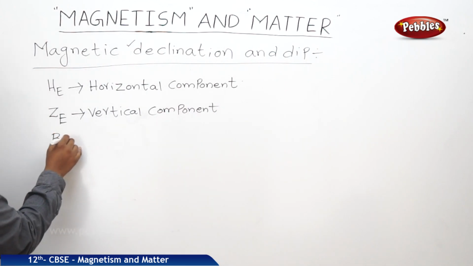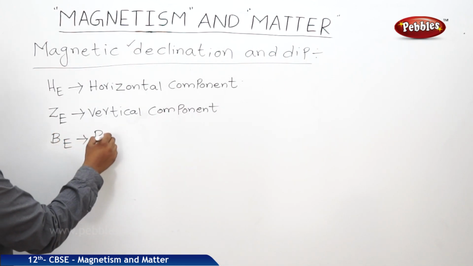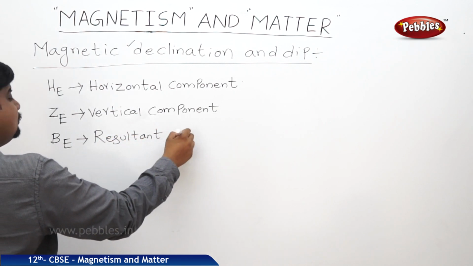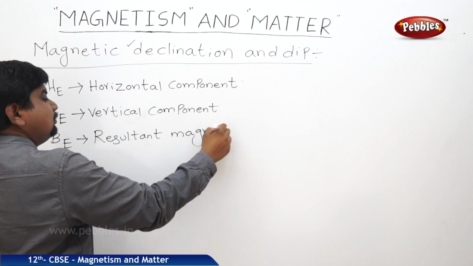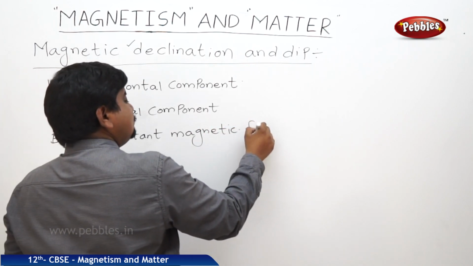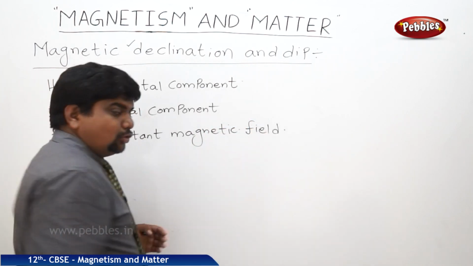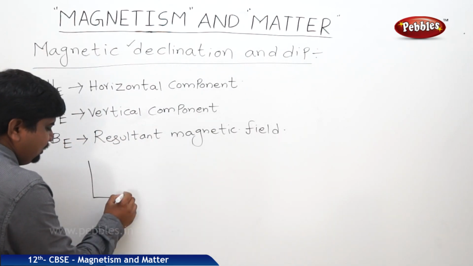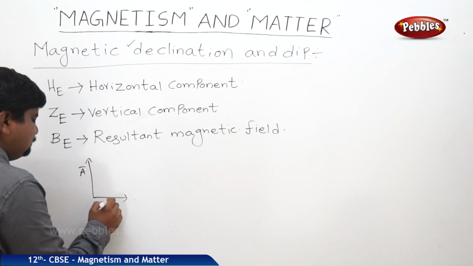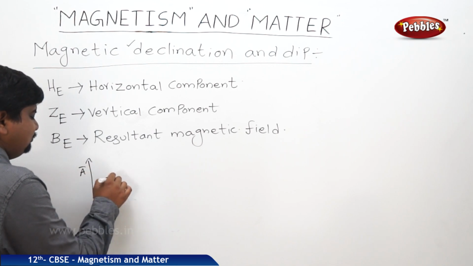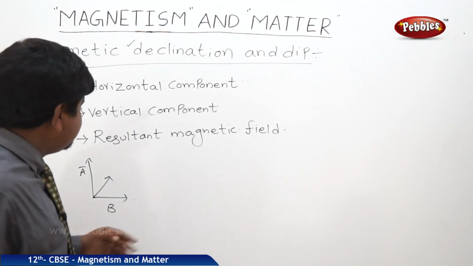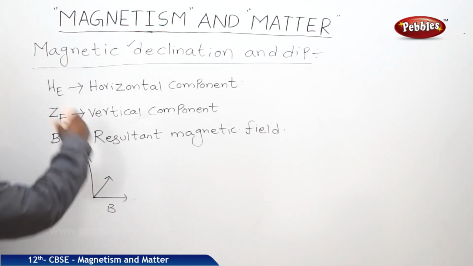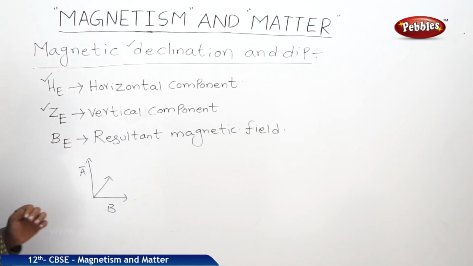The last one is BE, the resultant magnetic field. If you go back to vector calculation, if two vectors A, B are like this, C bar will give A bar plus B bar. So the total magnetic field BE will be the vector addition of HE and ZE.